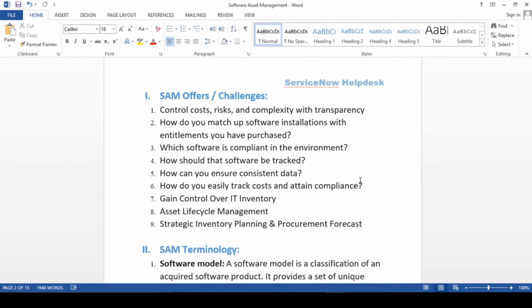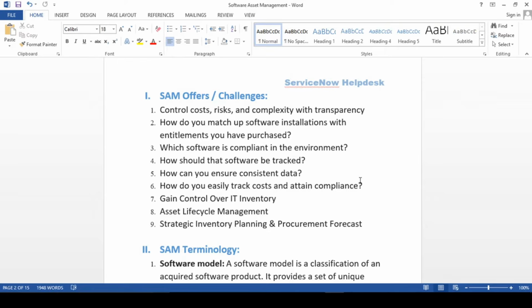Fine. So third, guys: which software is compliant in your environment? That is very important, guys. If you are using software which needs to be compliant and you are not making that software compliant, then you will be in trouble, right? You don't have rights to use it, but still you are using that software. It should not be the case.